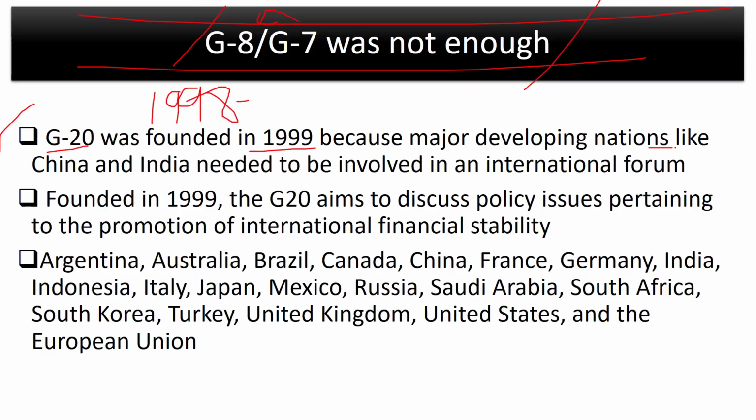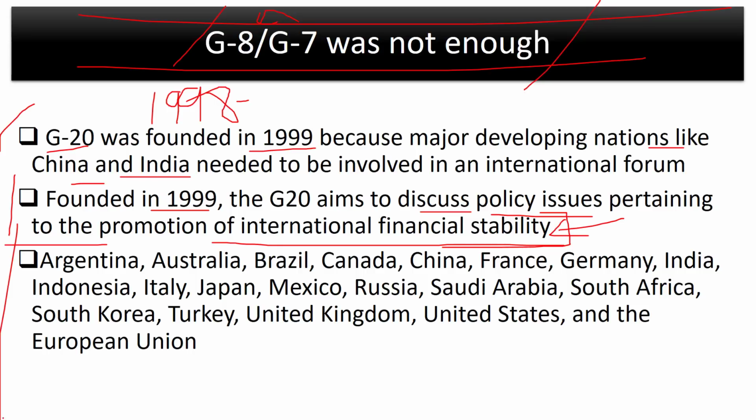Because of major developing nations like China and India, and not just China and India, also Indonesia and other developing countries, they needed to be involved in an international forum so that they can also voice their opinions. So in 1999, G20 was born, and its aim was to discuss policy issues pertaining to the promotion of international financial stability. At that time, geopolitics was not discussed over there, and neither was the intention of doing so. So the members of the G20 nations are in front of you: Argentina, Australia, Brazil, Canada, China, France, Germany, India, Indonesia, Italy, Japan, Mexico, Russia.